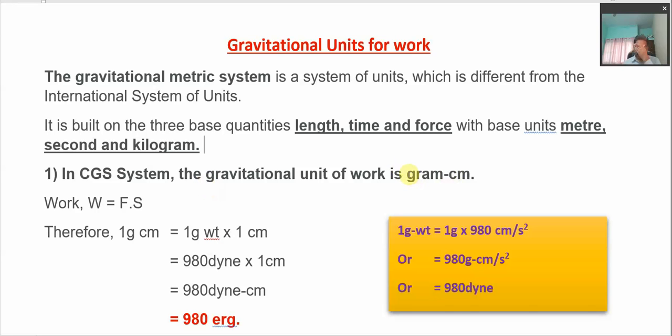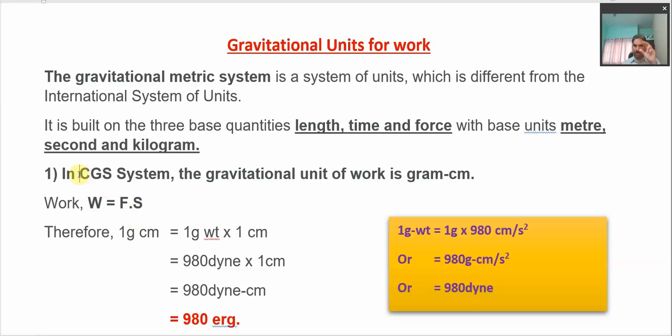So how does it come, gram centimeter? From the formula of work. The formula for work is work is equal to force into displacement. Here we are taking that the displacement is taking place along the same direction as the force. There is no role therefore for any other factor. So work is force into displacement.